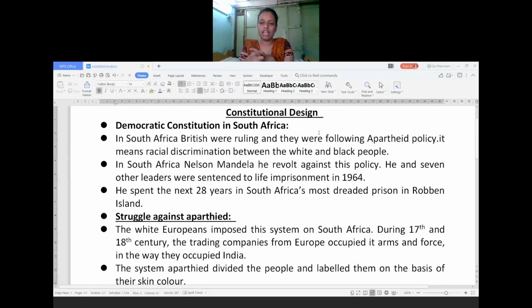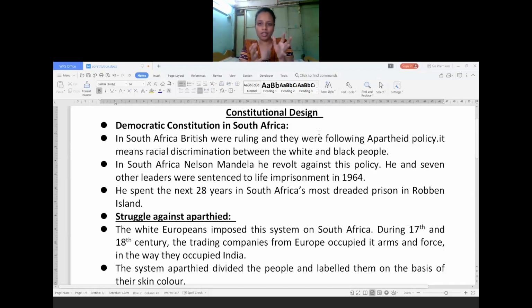In 1964 he was arrested, and the judgment was that they were sentenced to life imprisonment, to stay in jail till their death. He spent nearly 28 years in South Africa's most dreaded prison, where prisoners were treated very cruelly. They were kept on an island called Robben Island, where a prison had been built.